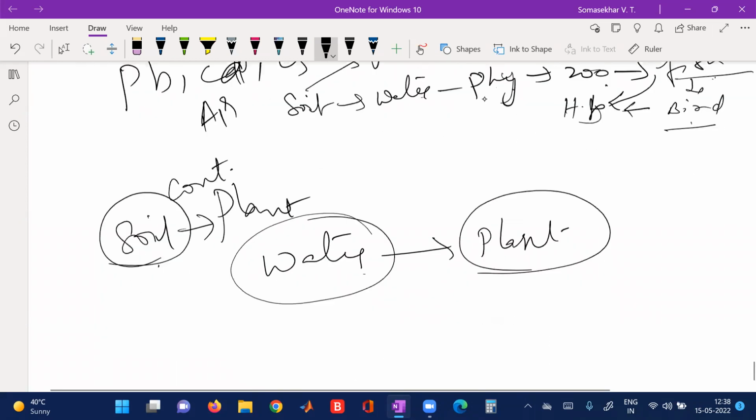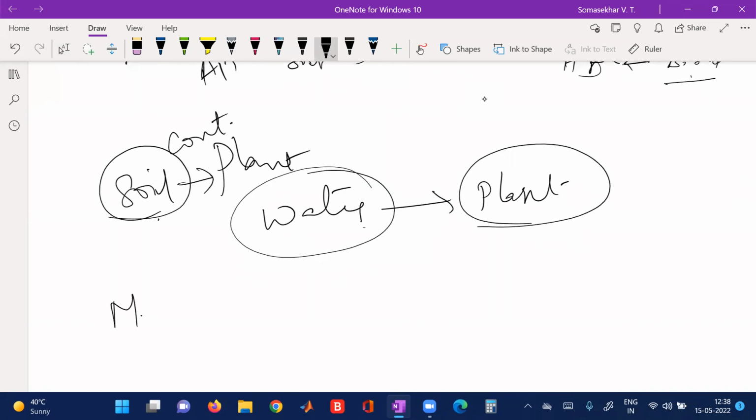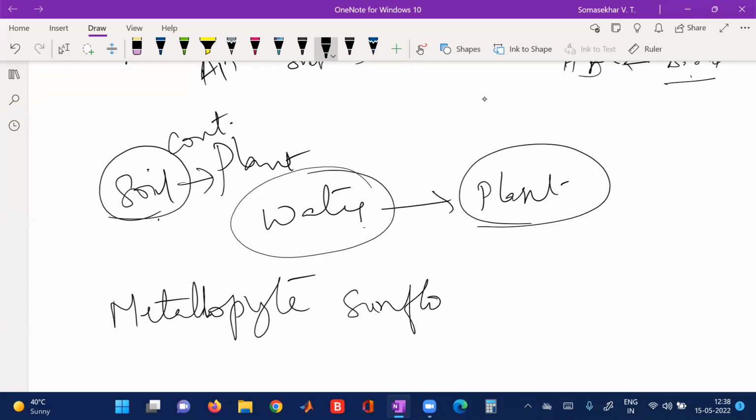Then there are other plants called metallophytes. See here, metallophytes. That means the plants which remove metals are called metallophytes. Again, your sunflower, brassica, that is mustard.